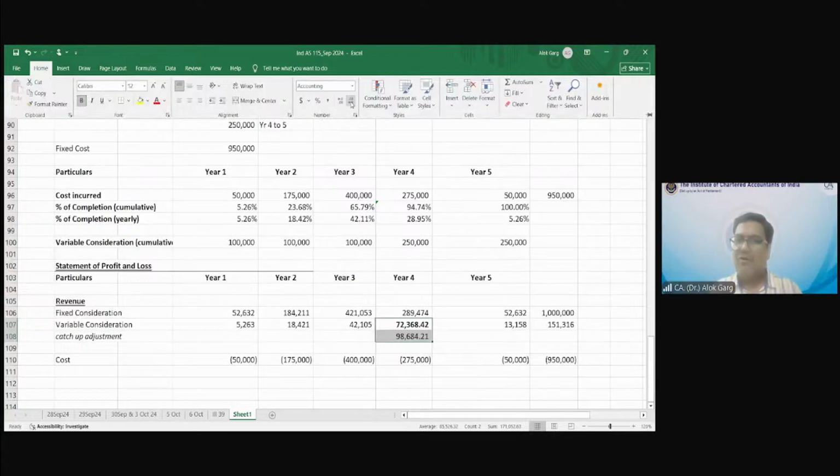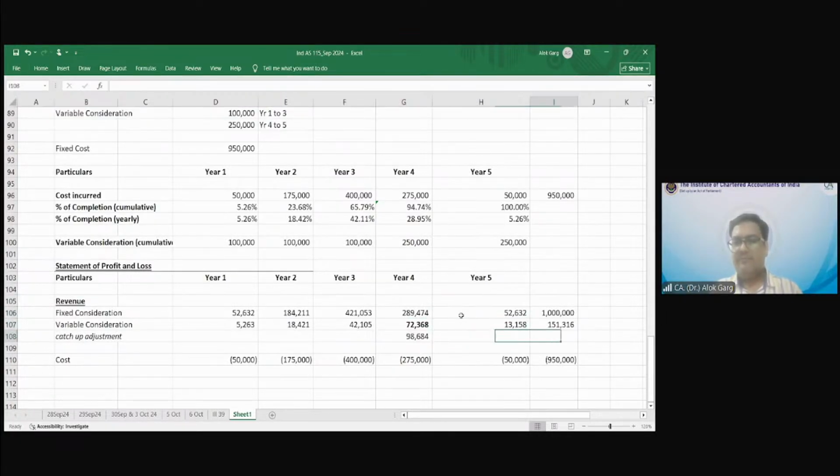Is this clear or not clear? Is this clear or not? So the total is 2.5 lakh. Is that clear or not clear? Yes, clear. You can do it either way, okay?